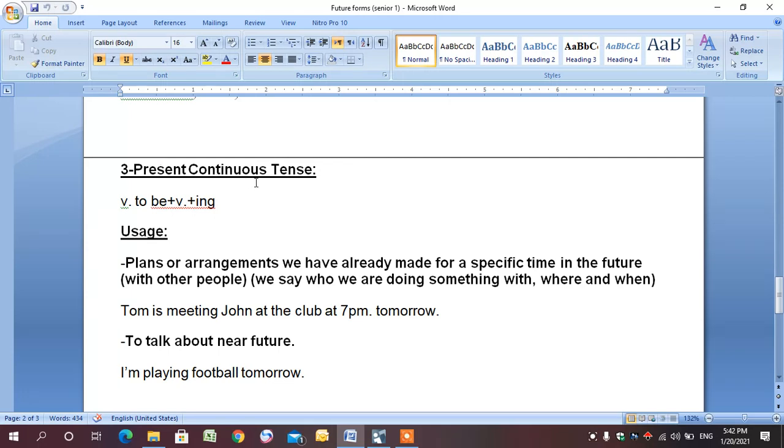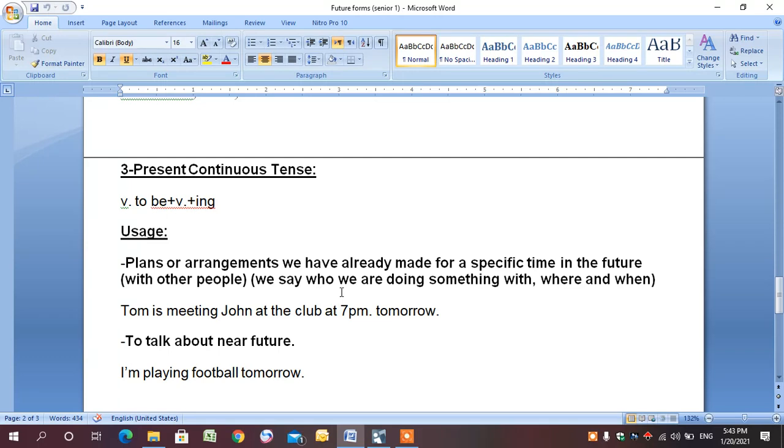Also, we use the present continuous tense to talk about the future. So we form the present continuous tense with verb to be plus verb plus ing. But we use it only for plans or arrangements we have already made for a specific time in the future with other people.